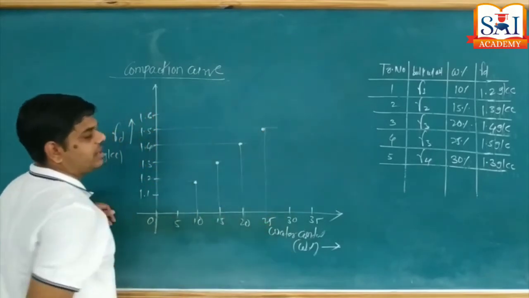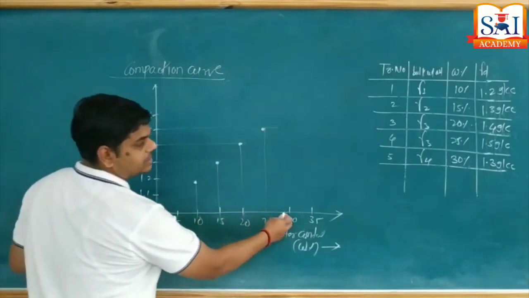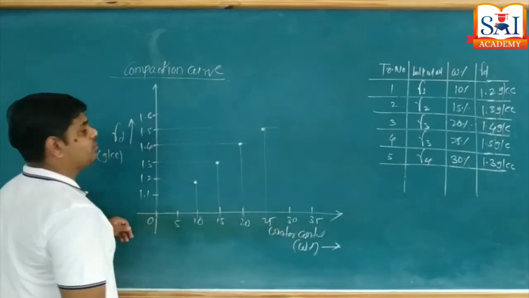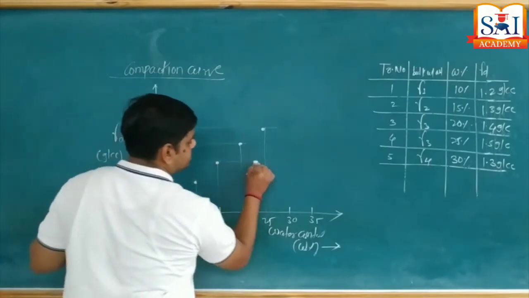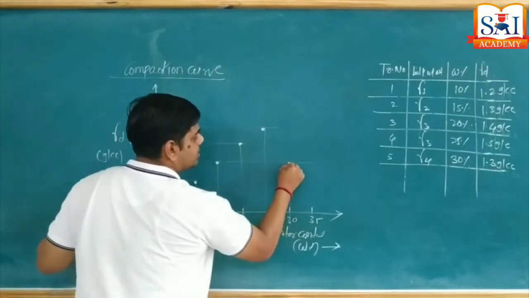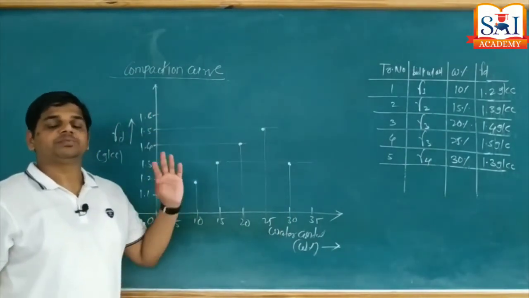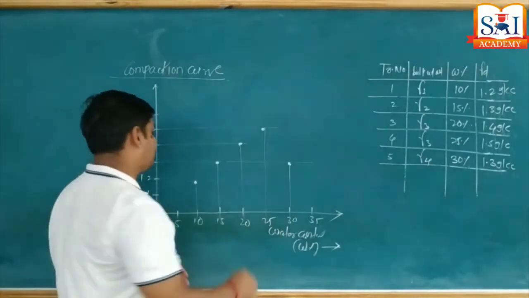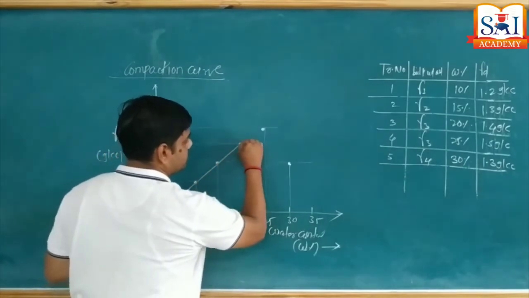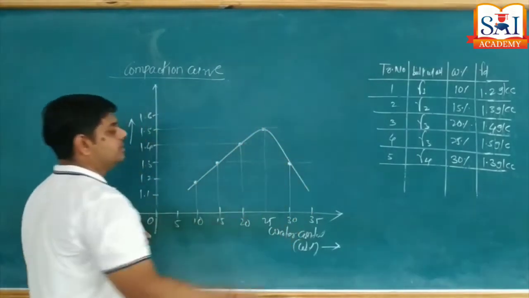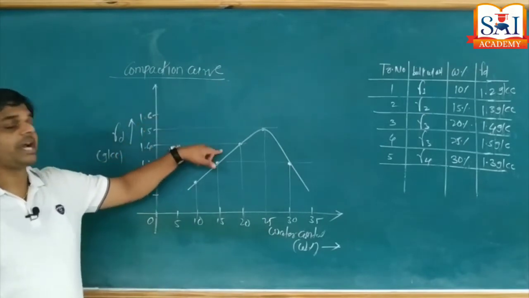And for the last trial number 5, water content is 30% and dry unit weight is 1.3. So it decreases like this. Now these are the points from the table. Now I am going to join these points by a smooth parabolic curve. This curve we call the compaction curve.